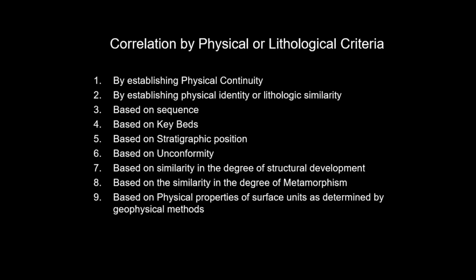So with this, the physical criteria for correlation are over. I will give you a short summary of the lessons taught until now. Correlation is nothing but trying to find a particular property by which two formations or two strata can be correlated or compared. These methods of correlation are of nine types.